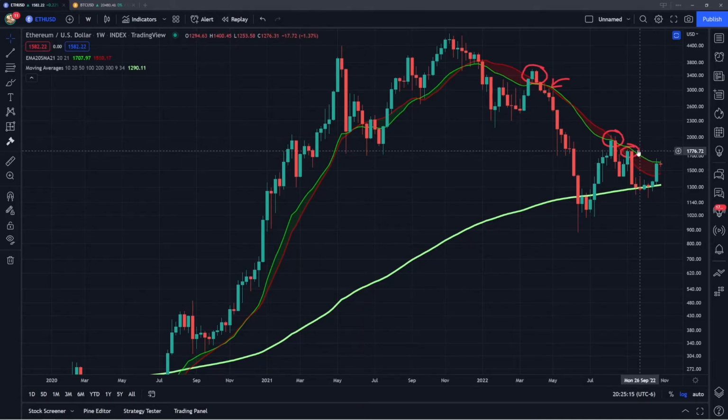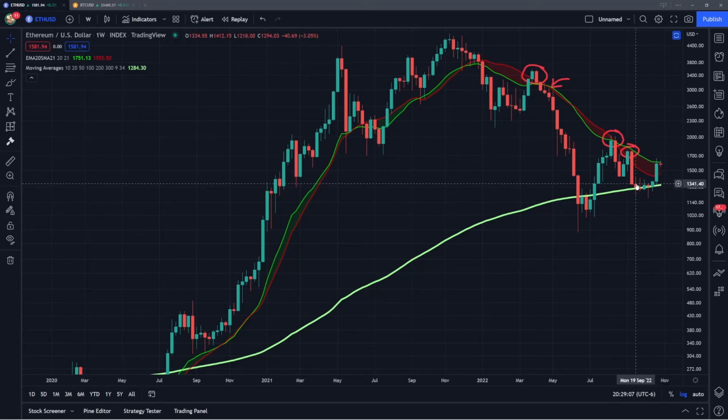Now, if we do have a rejection, similar to the previous two moves right here again in August as well as September, then I will be watching out to the 200-week simple moving average, which is this lime green line, as our longer term area of support. So currently that's coming in right around $1,322. Notice how this is where Ethereum found support on the weekly. All of these candles held this level after this rejection that we had back here in September. So if we do get another rejection, look to see if Ethereum can hold above this level on the weekly chart.